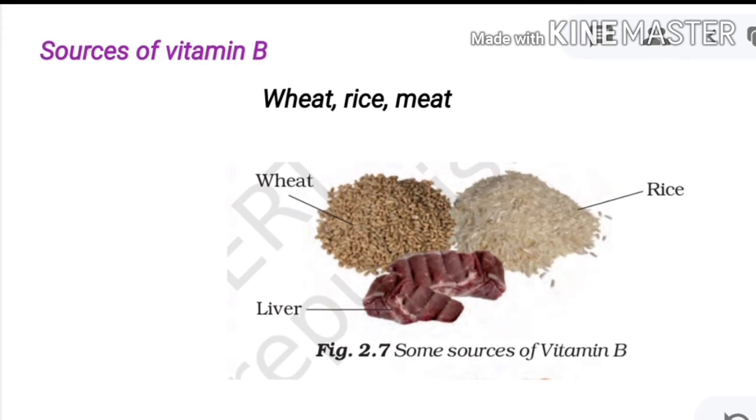So wheat, rice and liver are sources of vitamin B.